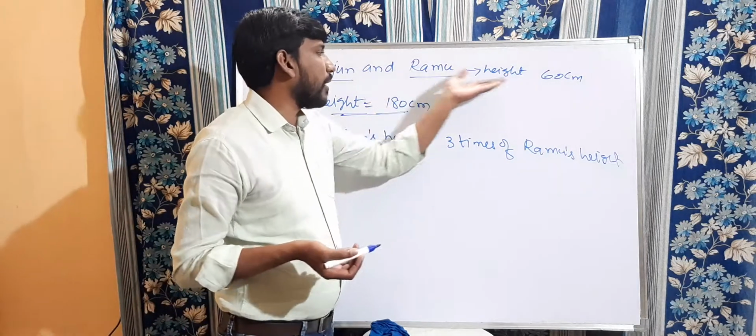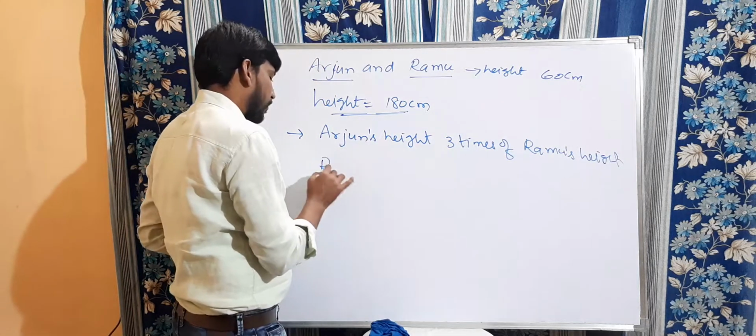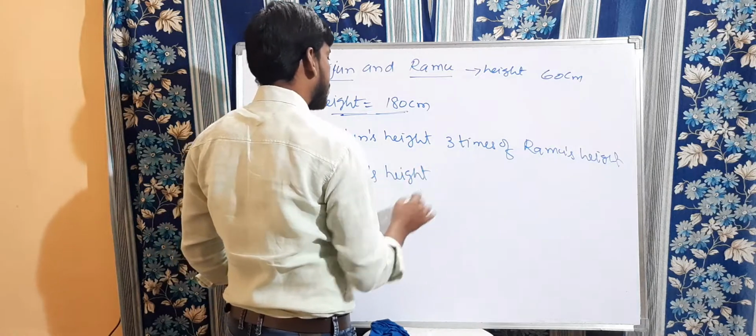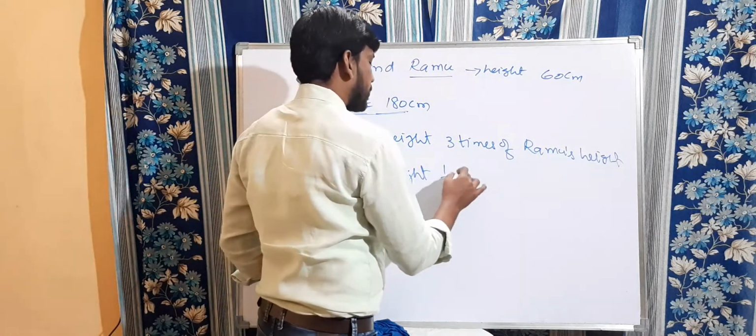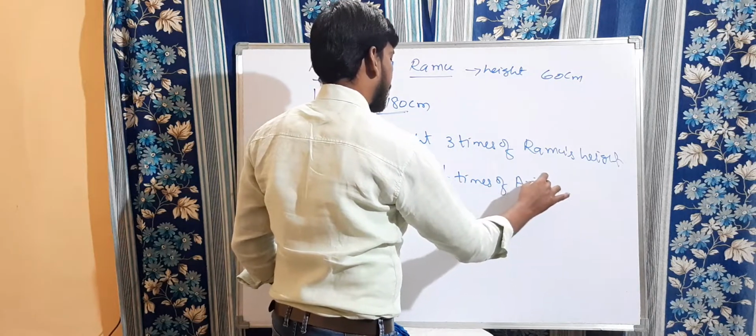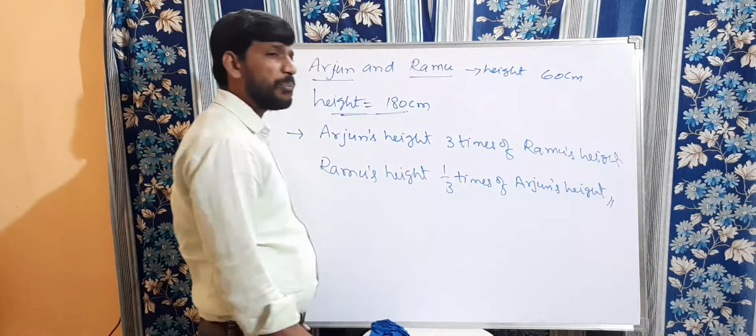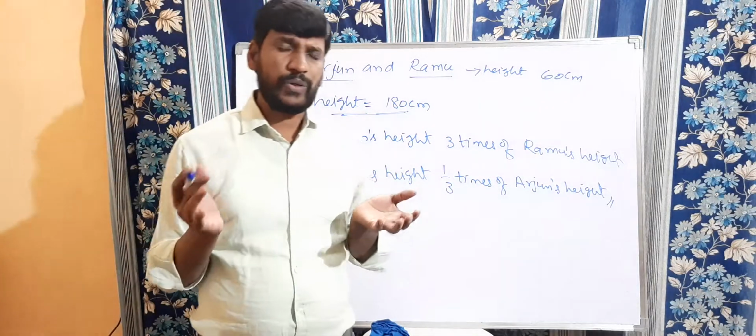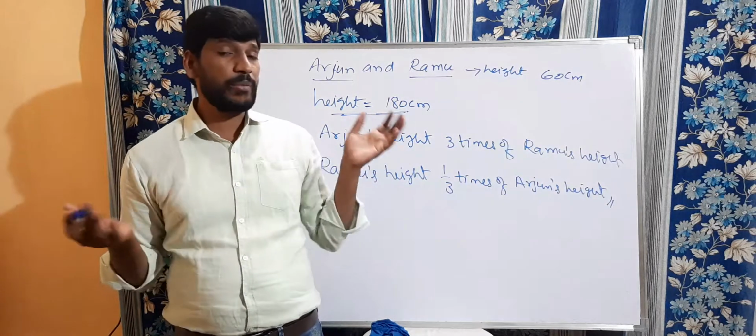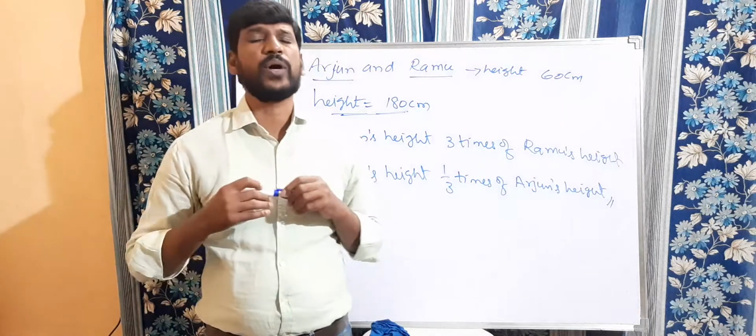It's a big value we are comparing with a small value. It is 3 times. When you write in reverse, when you are comparing Ramu's height with Arjun's height, that is 1 by 3 times of Arjun's height. Clear? So this is the way we are going to compare two quantities. It may be kgs, or kilometers per hour, or centimeters, or meters. Both must be the same quantity only.